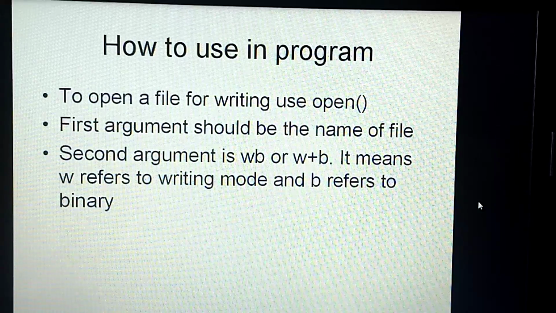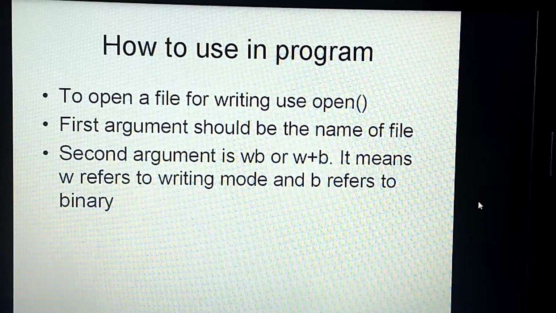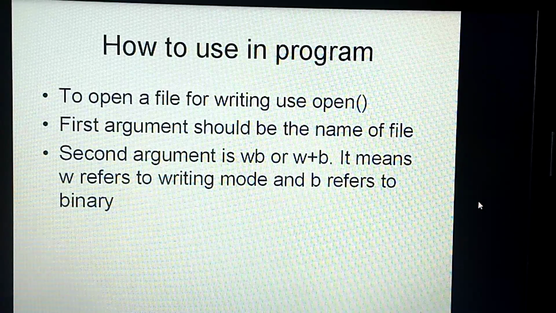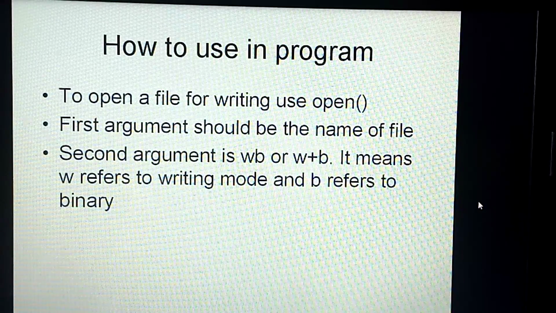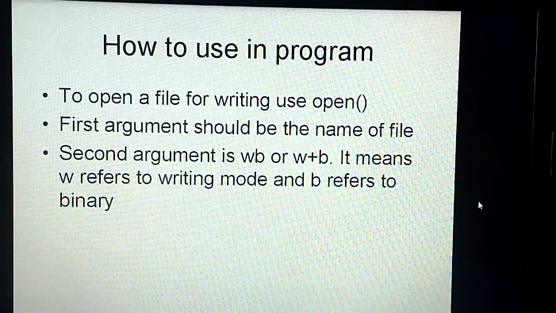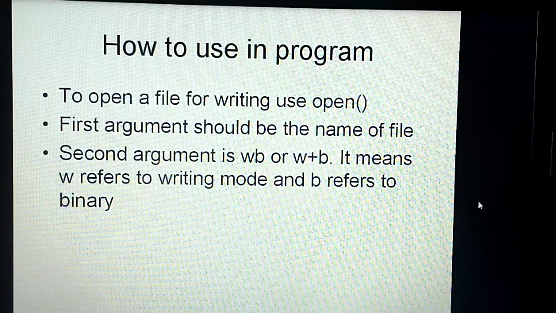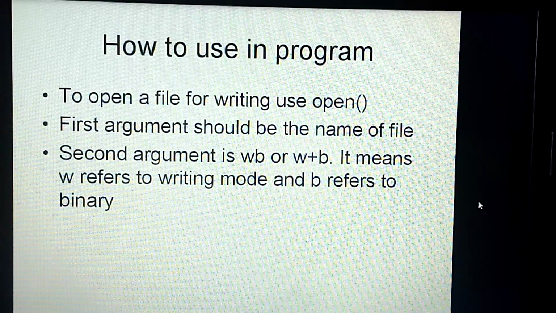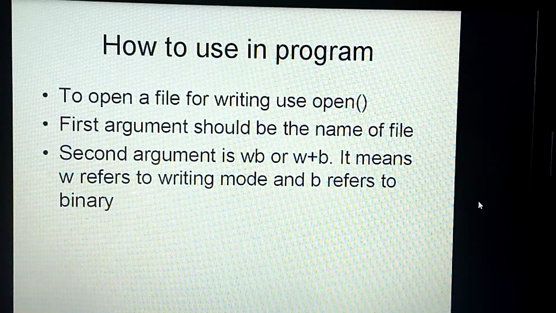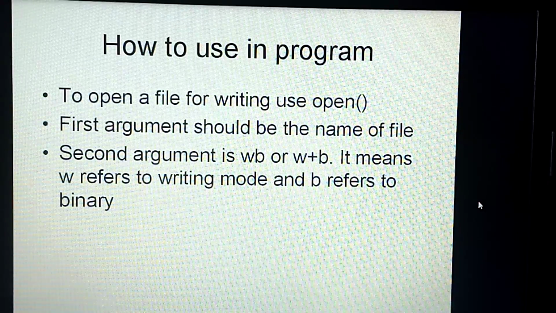We know that one: the mode in which the file is going to be opened. W means writing mode, R means read mode, but here we are going to use WB or W plus. W refers to writing and B to binary, meaning the data is going to be written into a binary file.